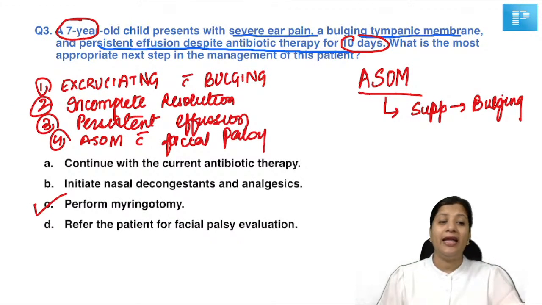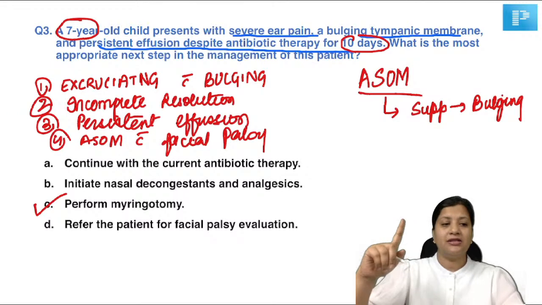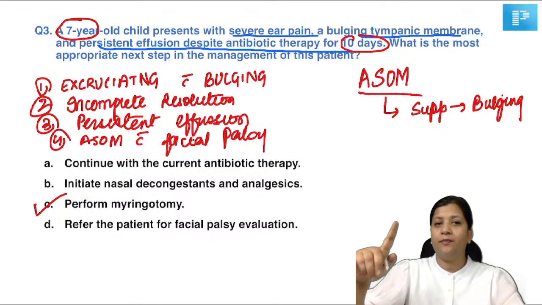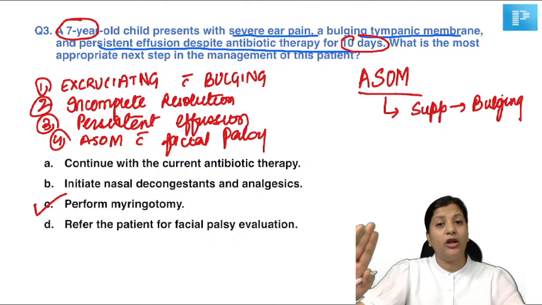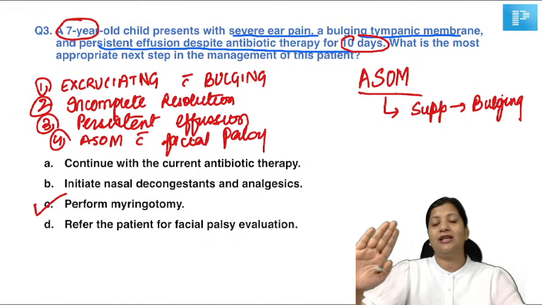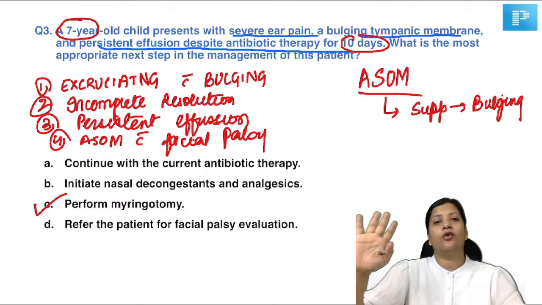So what are the indications of myringotomy? The first is excruciating pain with bulging drum, incomplete resolution despite antibiotics, persistent effusion beyond 12 weeks, and a patient with ASOM with facial palsy.